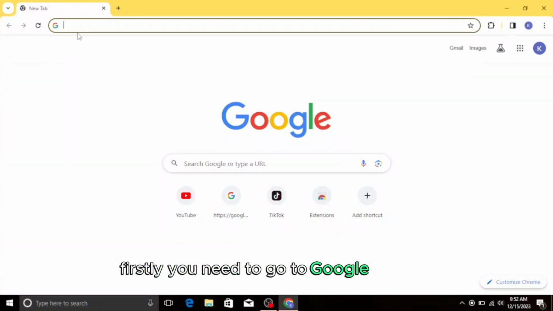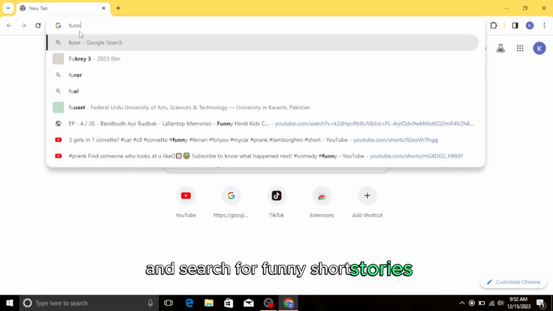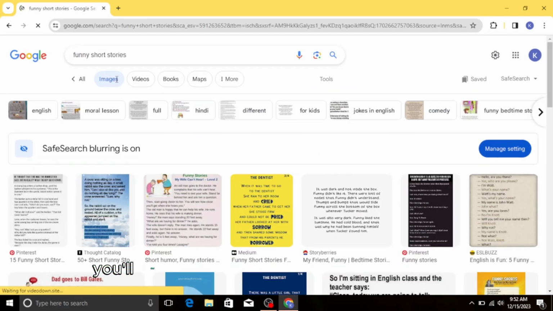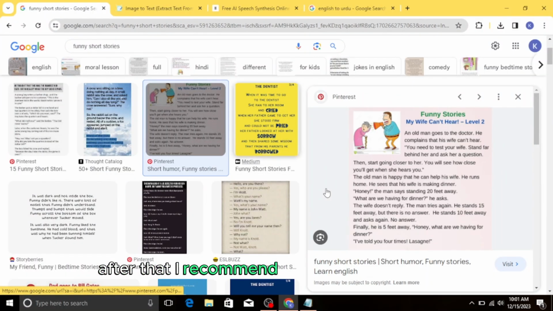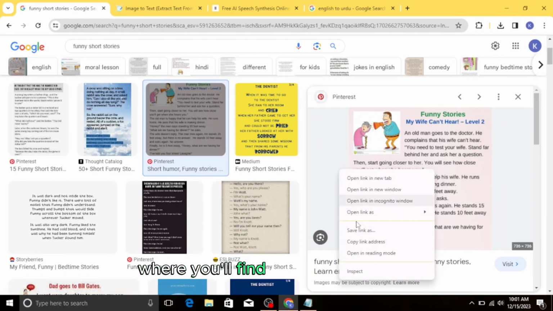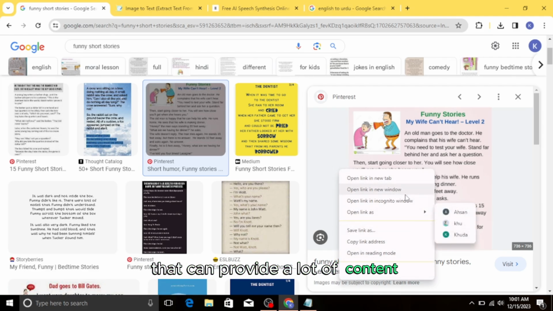Firstly, you need to go to Google Chrome and search for funny short stories. In the image results, you'll find many images related to funny stories. After that, I recommend you go on Pinterest, where you'll find a variety of stories, including engaging ones, that can provide a lot of content.